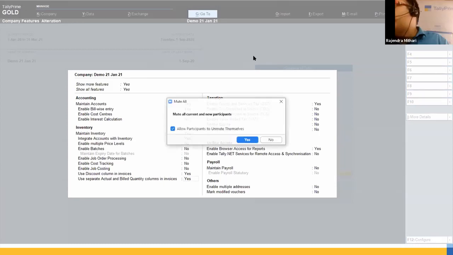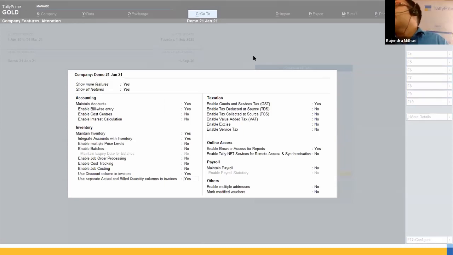Okay, mute all. Yeah. Sorry, Rajendra ji, my screen got a problem, it's blank. I mute all. Yeah.